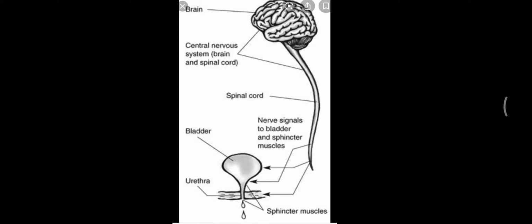Then we started with the different types of excretory structures in the different organisms, like flame cells in platyhelminths, then malpighian tubules in insects, green glands in crabs, right? Then we started with the human excretory system, in which we have learned about the parts, that is kidney, ureter, urinary bladder and urethra, and we have discussed the functions of these parts. Now after that we discussed the nephron, which is the unit of kidney, and then we discussed the role of different organs in excretion.